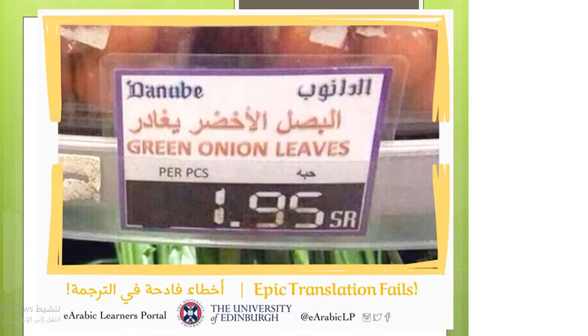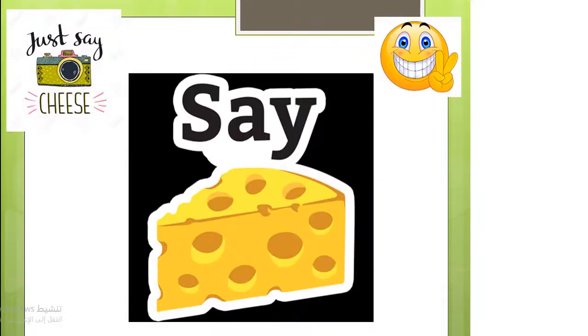Here, green onion leaves is translated into البصل الأخضر يغادر instead of أوراق البصل الأخضر. In this menu, مشوي مشكل is translated into grilled problem instead of mixed grill. When you want to take a photo for someone, you ask them to get ready by saying say cheese. Google Translate translated it into قل جبن, and it is a word-for-word translation. But we can domesticate it by translating it to قل بطيخ, or we can foreignize it by translating it into قل cheese. Which one do you prefer?